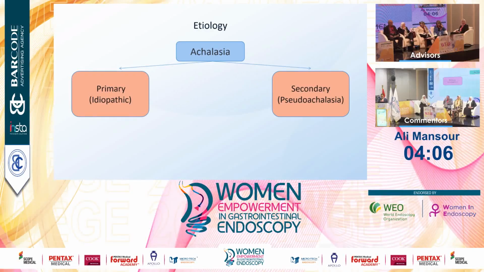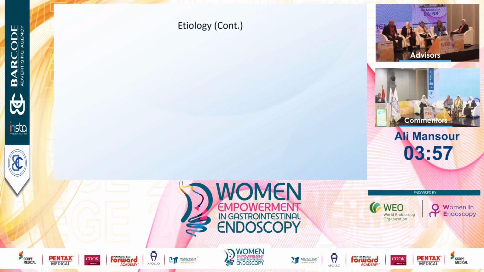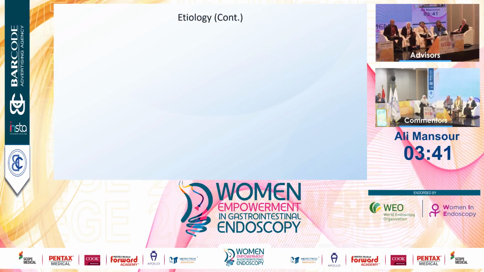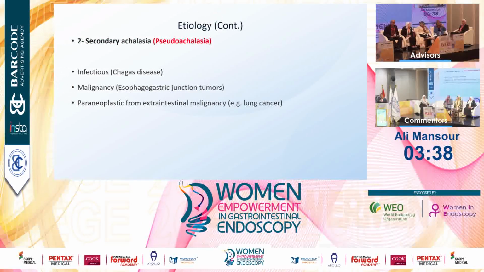Etiology of achalasia has two types: primary idiopathic or secondary pseudoachalasia. Primary is most common. The exact cause is unknown, but the theories include viral infection, maybe after herpes simplex virus or measles infection, autoimmune diseases, or genetic inheritance. Secondary achalasia, also called pseudoachalasia, may be infectious, like Chagas disease, or malignancy, like esophagogastric junction tumor, or paraneoplastic from extraintestinal malignancy like lung cancer.